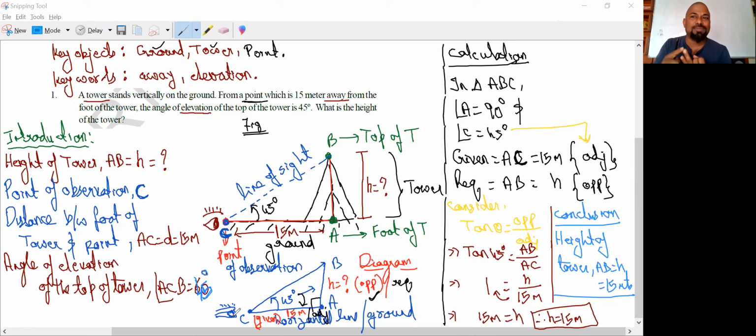Second point, key concepts I am saying: if the height of the person is not given, take the eye on the ground itself. Third one, to draw any angle, we need two rays. One ray should be horizontal, one should be slant. Here, as the height of the person is not given, the horizontal line is the ground itself. There is no need for you to draw it. The next point: whenever we are taking the angle, start from the horizontal line and go towards the point where the line of sight is going. If you consider all these things, we can do every sum. Hope you are able to